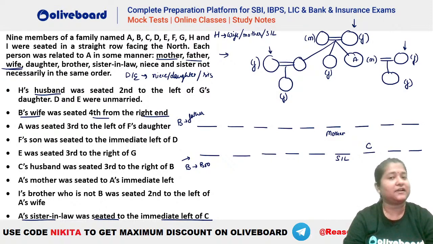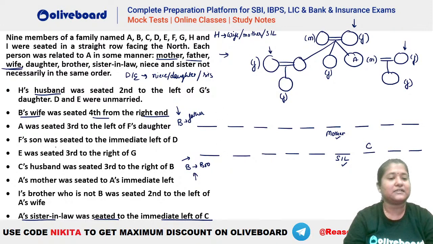Now we are specifically talking about B's wife, so B's wife cannot be A's wife. That means we are left with 2 wives here, either the mother or the sister-in-law. So we have taken mother fourth from the right end or the sister-in-law fourth from the right end. If mother is B's wife, then B has to be the father. And if sister-in-law is B's wife, that means B will be the brother here. So either of the 2 cases.